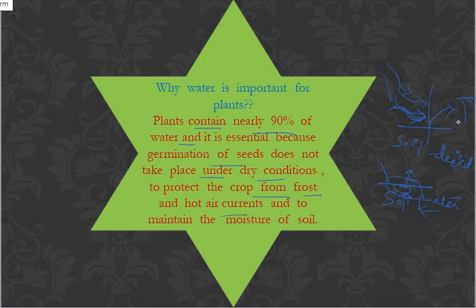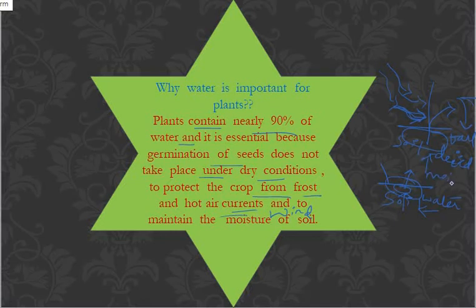It will make the plant fall, right? That means water helps to maintain the moisture of the soil. As a result, it will overcome the frost as well as the hot air currents. You can overcome fast blowing winds if the soil has some moisture.